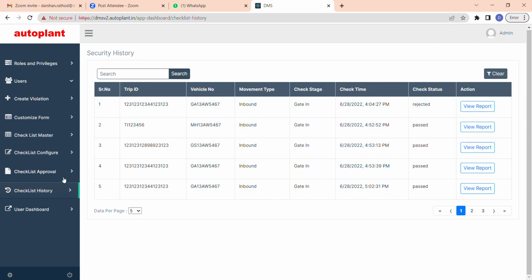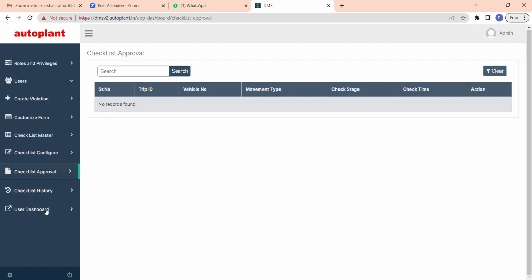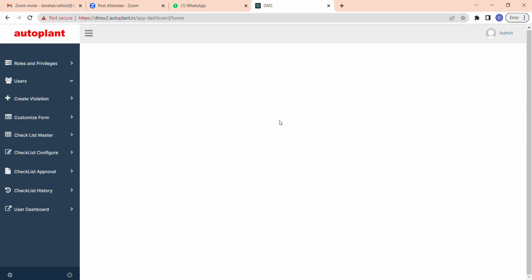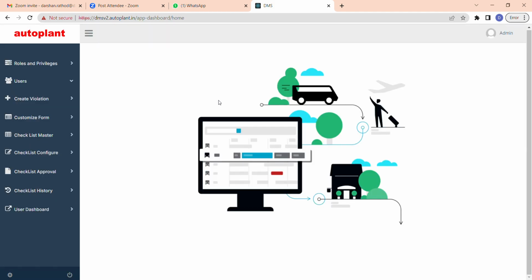And then you can see it here in the checklist approval page. So this is for the security checklist. You can give access to different users as per your roles and privileges. As I told you, the admin can manage everything from here. So this is what can help the plant to be safe for the workers and drivers, and even for the vehicles, with all the database managed in one software.